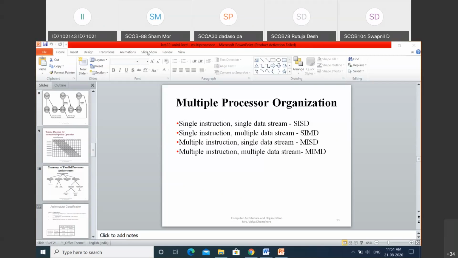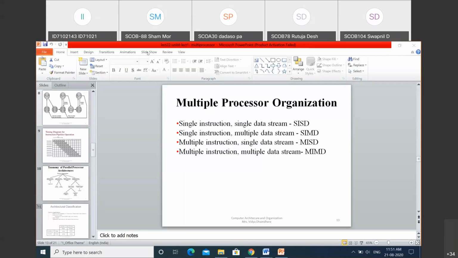Now, the second type is single instruction, multiple data stream, in short called SIMD. A single instruction is provided to the processor, and it generates data in the form of multiple streams. We need to control the simultaneous execution of the instruction operations.